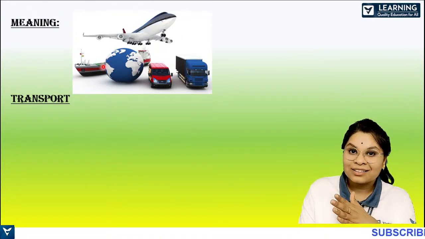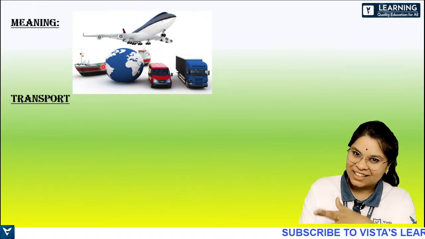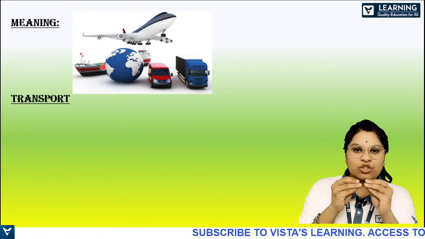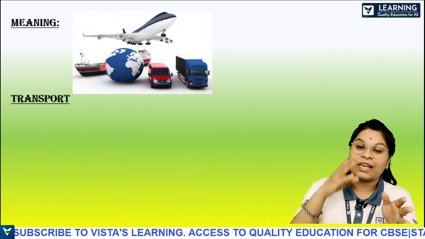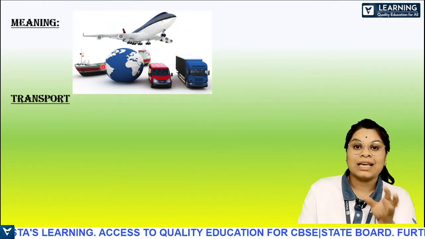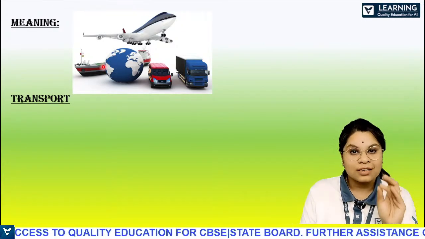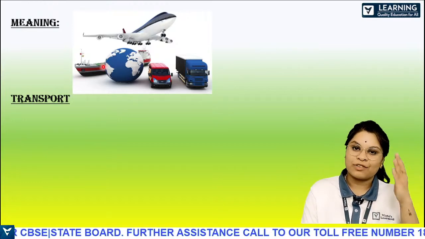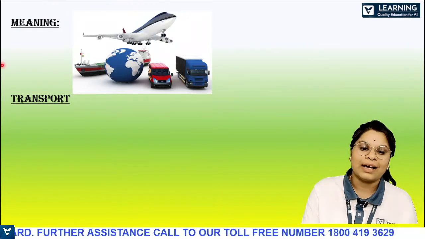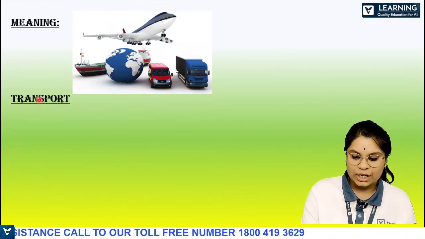From where to where? From one place to another. Exactly. So just moving from one place to another place, or transferring from one place to another place. Either it can be goods or services or it can be even passengers or human beings from one place to another place is called transport or transportation, right?